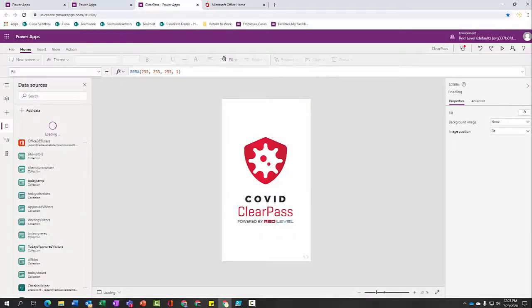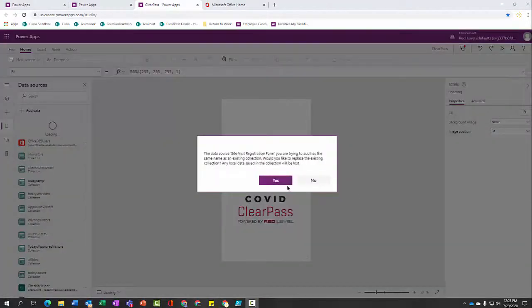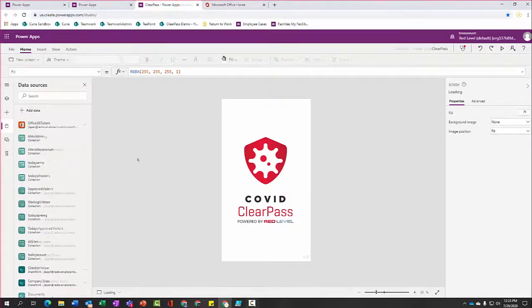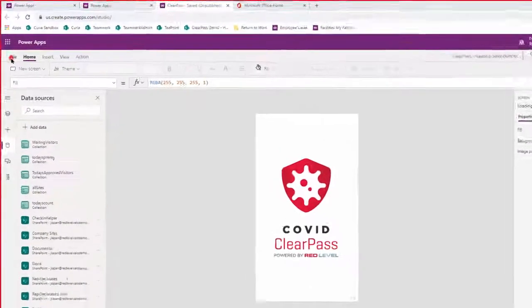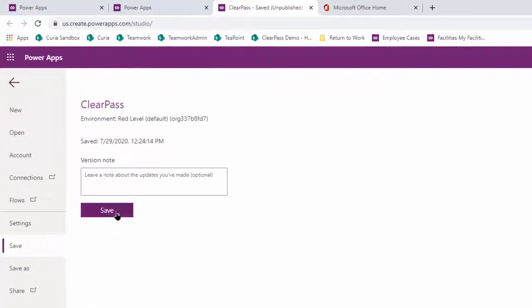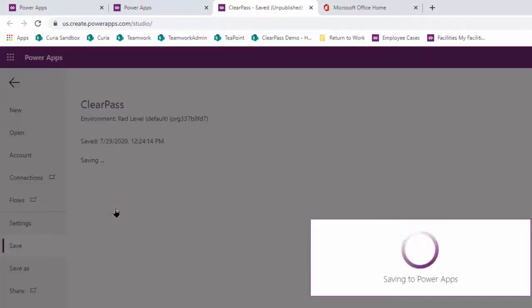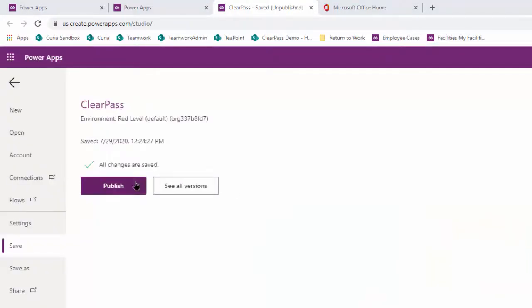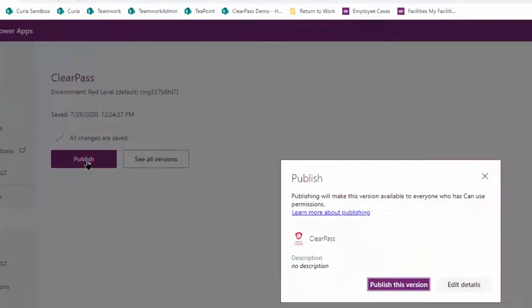Say yes. Once you have set the connectors, go to File and Save. And next you'll select Publish.